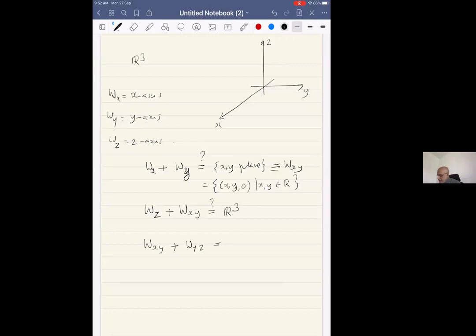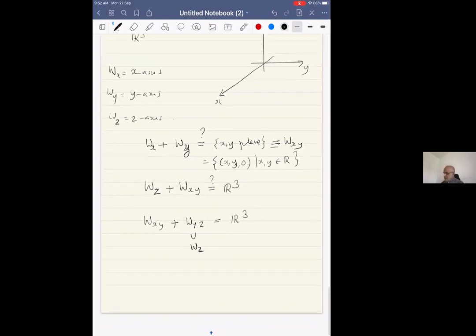Okay, there are many ways of seeing this. This contains WZ. So, already WXY plus WZ will give me R3, and WXY, YZ has even more vectors. I don't care. If I'm taking vectors that I can get by picking an arbitrary vector in WXY and an arbitrary vector in WYZ, I can choose the second vector just to lie in WZ, and I'm already done. So this is R3.